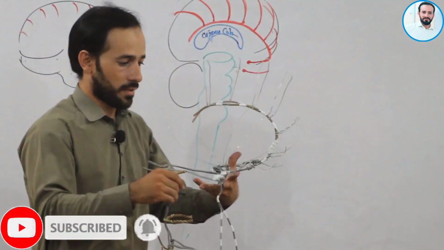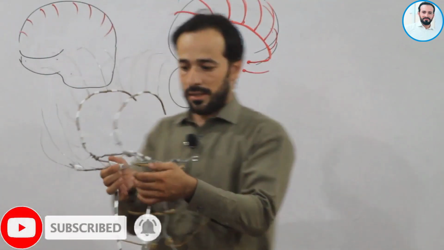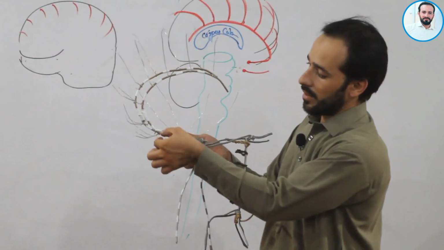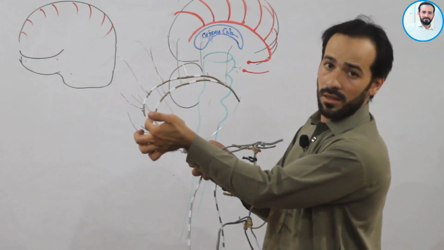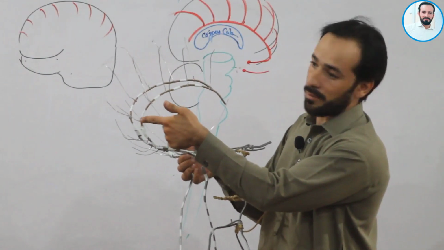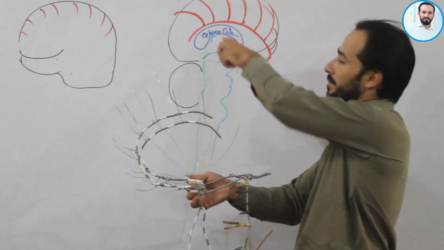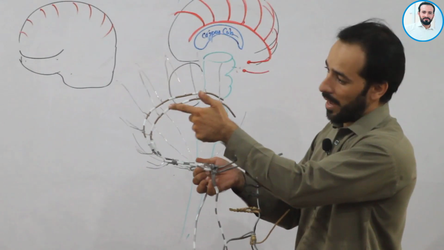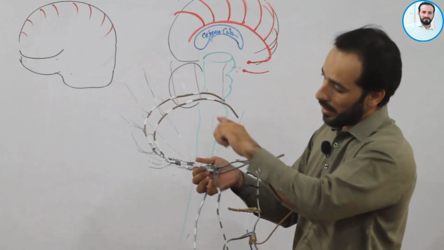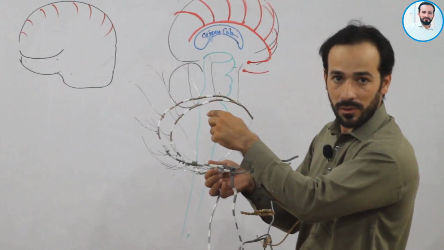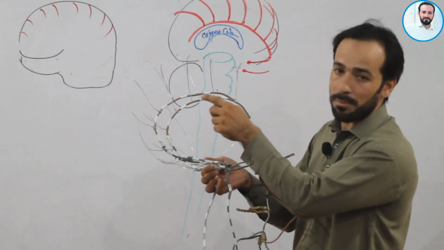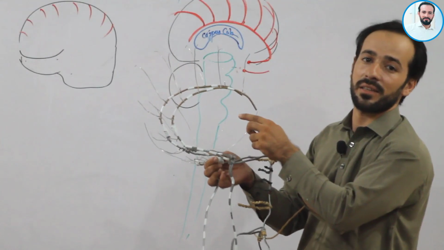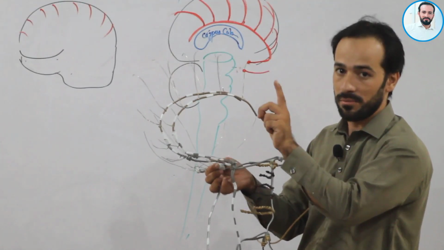Look, let me turn it like this. Look at this branch. This is the anterior cerebral artery. Now this anterior cerebral artery, as I have shown here, turns a little up and backward. Here we have our corpus callosum. So superior to the corpus callosum, the anterior cerebral artery turns back over the corpus callosum.